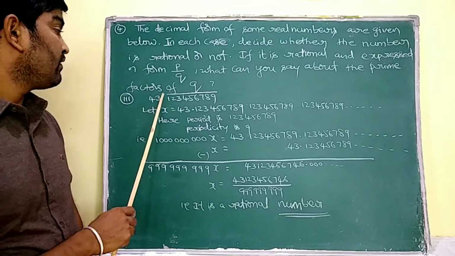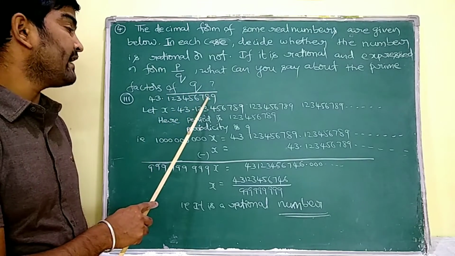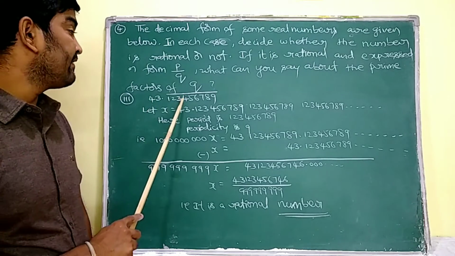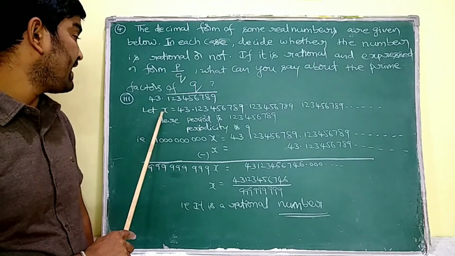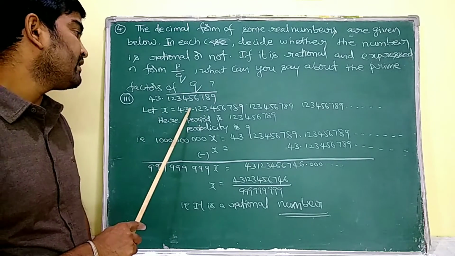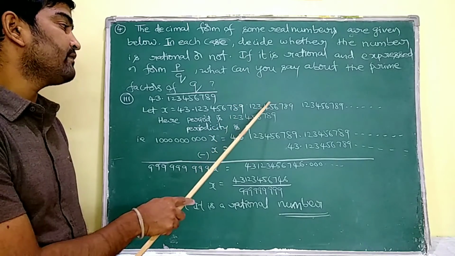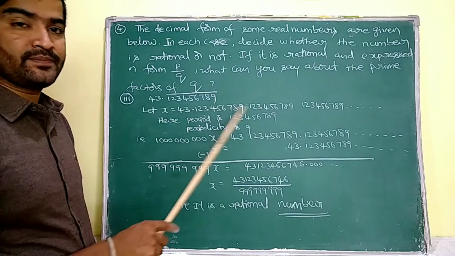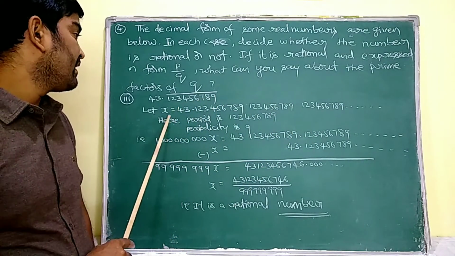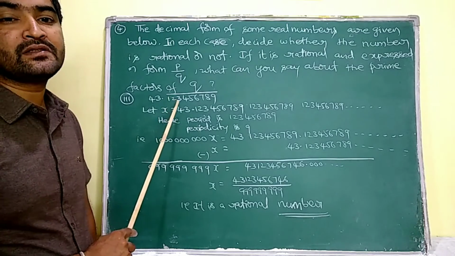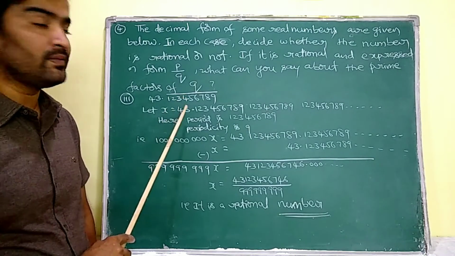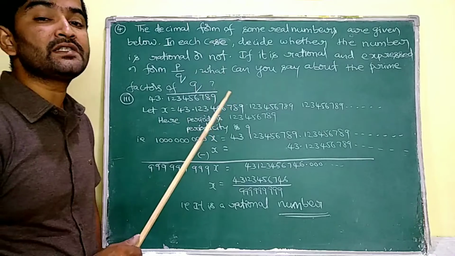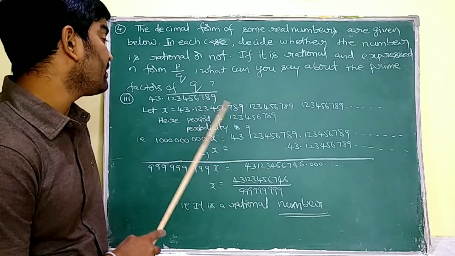See ma, third question. 43.123456789 bar. So, firstly, let us assume the given non-terminating repeating decimal as x ma. So, x is equal to 43.123456789, 123456789, 123456789, and so on. Okay. In the expanded form, we just expressed it. Here, we know period means the total number of digits under the bar. So here the period is 1, 2, 3, 4, 5, 6, 7, 8, 9. Periodicity means the number of digits under the bar. So the number of digits under the bar is 9.